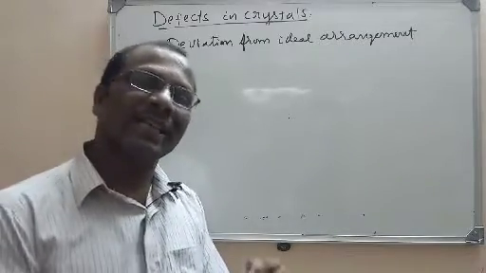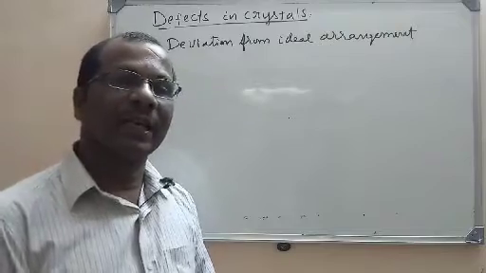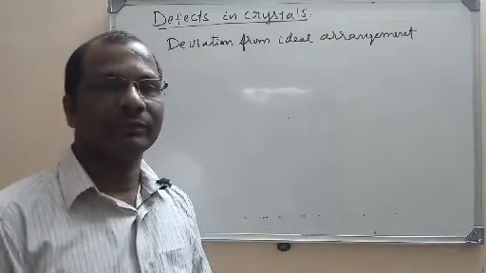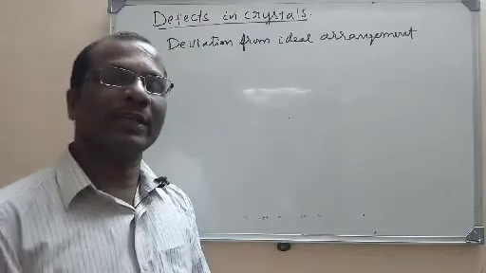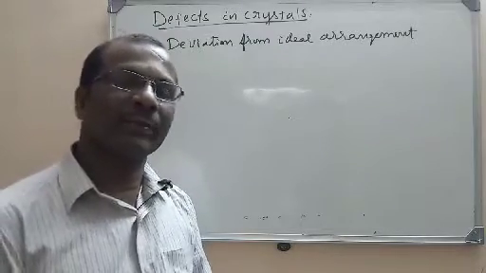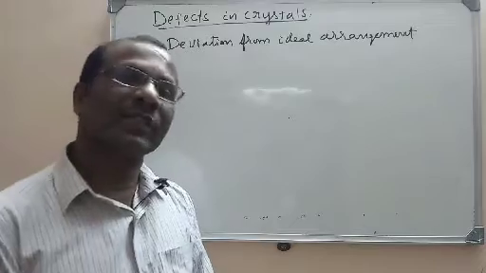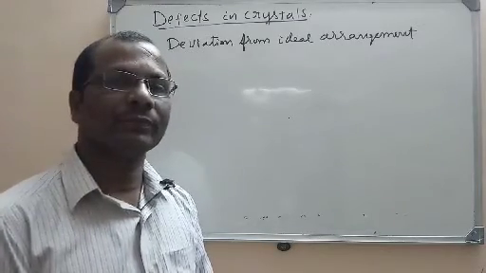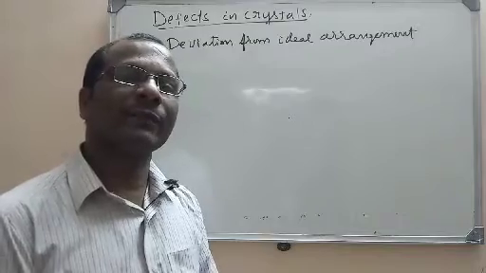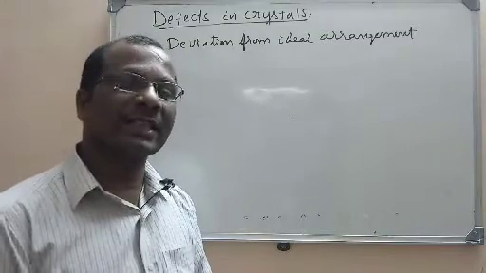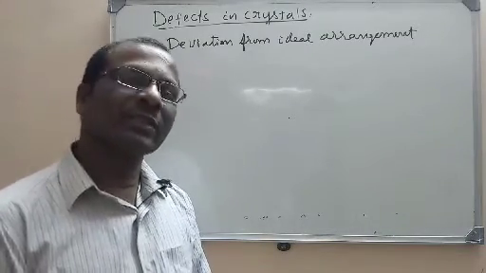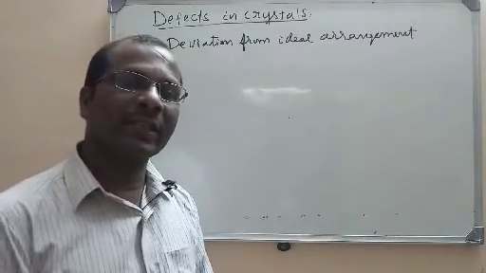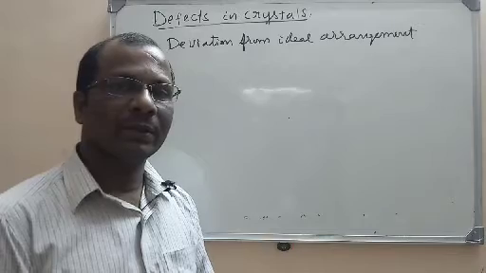If that regular arrangement is missed or the pattern is disturbed, then it is called a defective crystal. For example, if one point or one row of points are missed or they changed their position, the crystal is said to be defective. So actually these defects are formed during crystallization, and also some crystal defects are formed due to the variation in the temperatures.